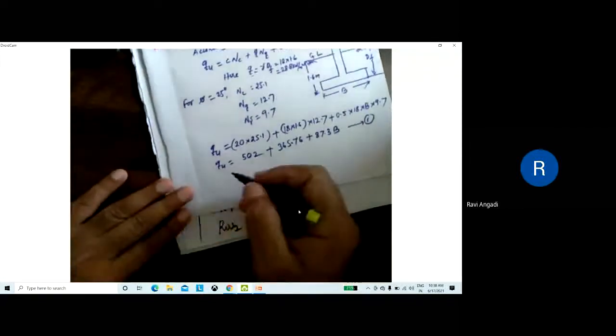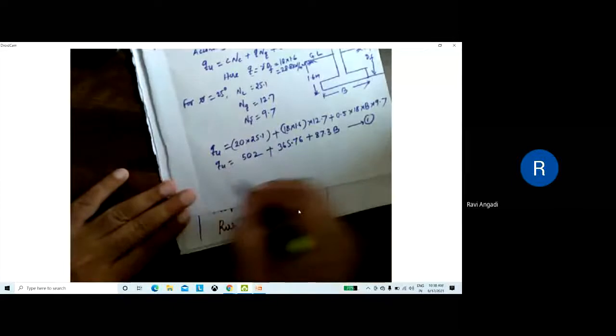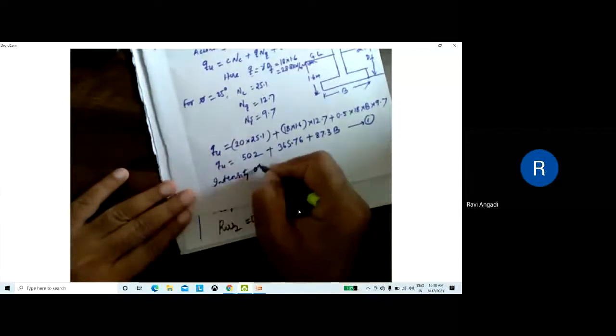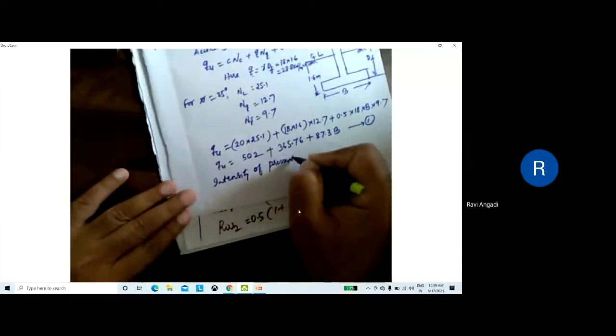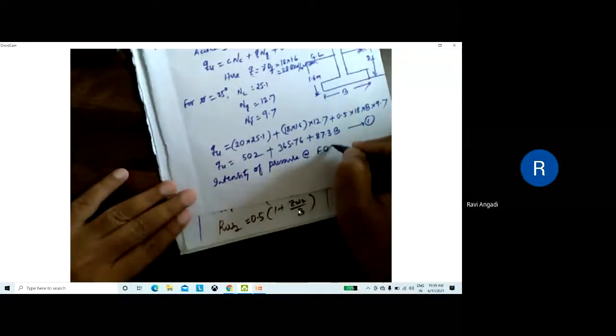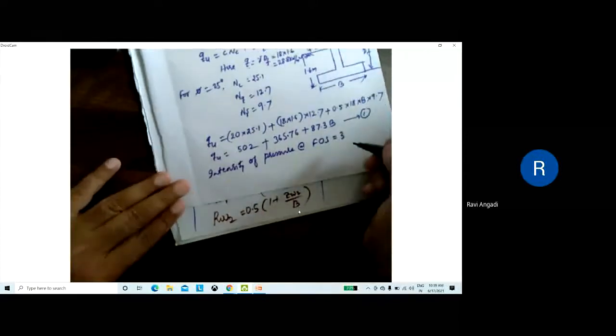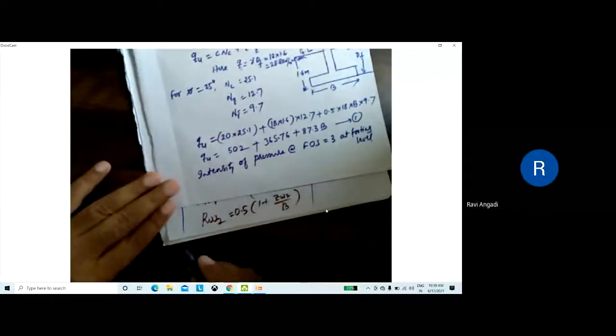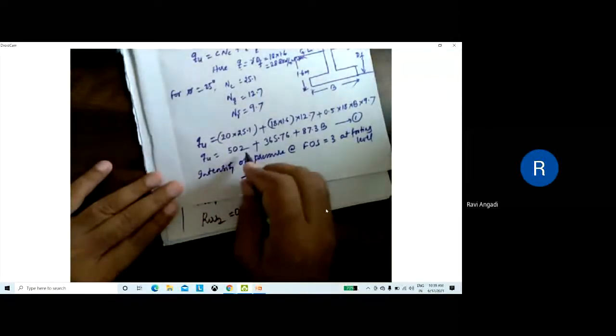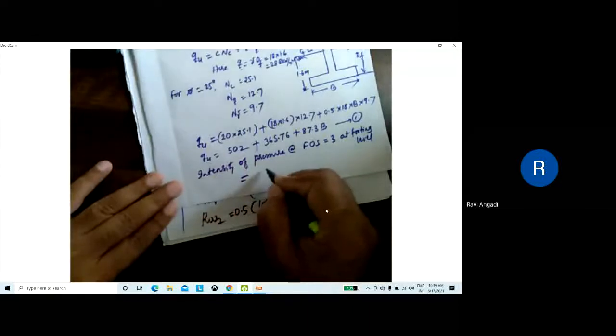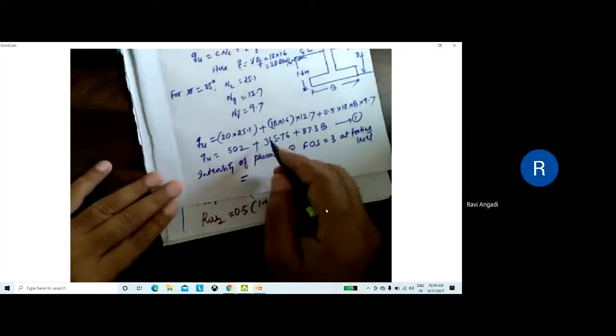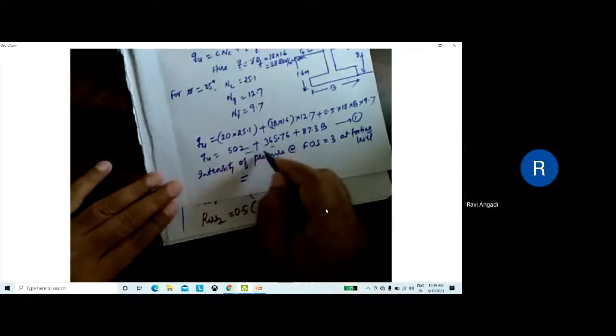Okay. Then intensity of pressure. Now we calculate the intensity of pressure at a factor of safety of 3 at footing level. What is the intensity of pressure at footing level? So this includes the factor of safety. Whatever the value you are getting here, you add these two. If you add these two, how much do you get?